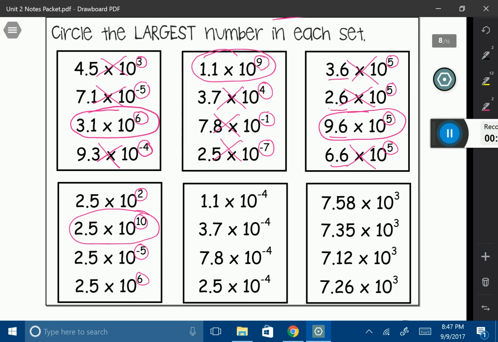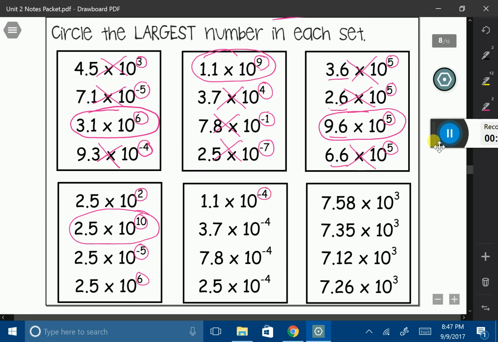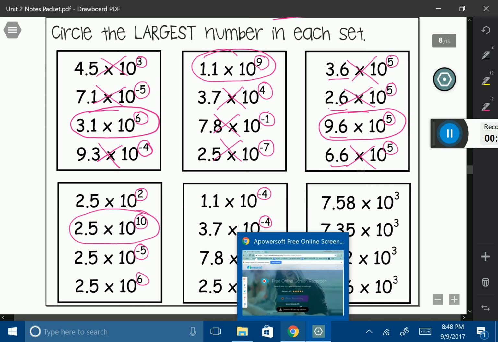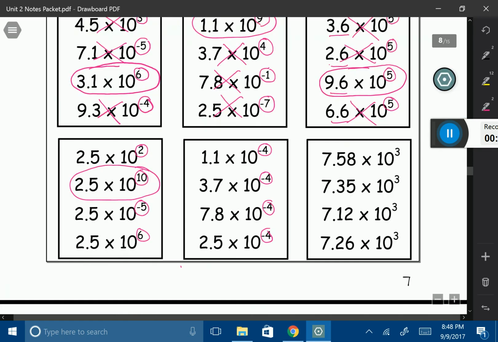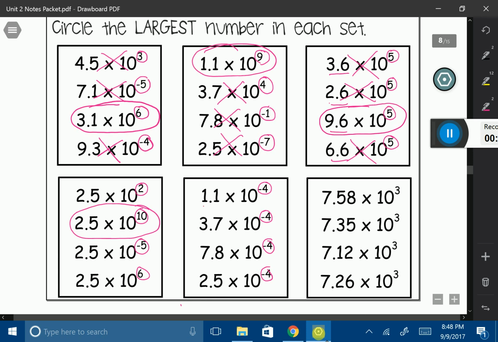All right, the next one, we have one of those ones where the exponents are identical. So we can't look at those exponents anymore to tell us if it's the largest. We have to actually look at the numbers. We have to look at these base numbers. We have to figure out which one's the biggest. It looks like 7.8 is our biggest one.